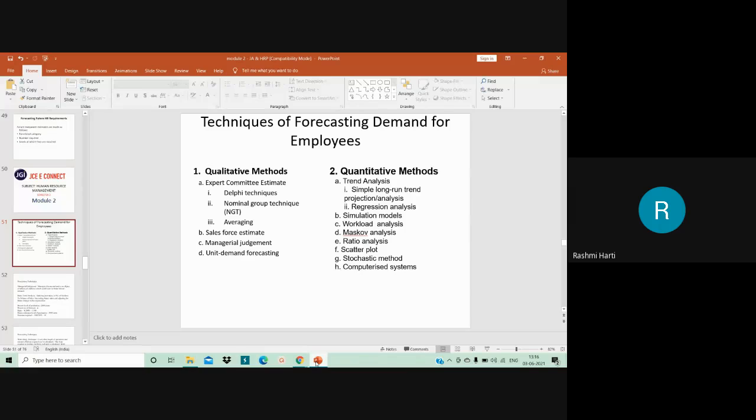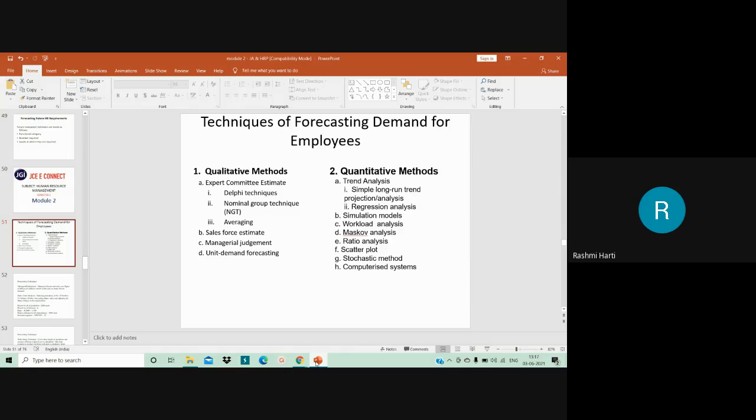Managerial judgment is basically nothing but a power play. If there is a sudden change in the organization or a decision of the management, like increasing the productivity or increasing the quality of the output of the product, all these are very sudden decisions taken by the organization. In order to meet the manpower needs of these sudden decisions, managerial judgment is one of the techniques which can be used.